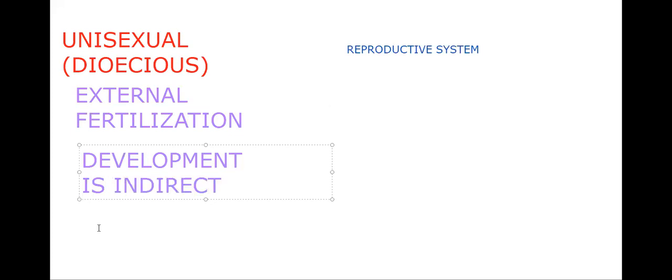Fertilization is external. Development is indirect, that means larval forms. Every class has its own larval form: pentacrinoid larva for the first one, Crinoidea; then bipinnaria, brachiolaria, ophiopluteus, echinopluteus, auricularia. Class-wise, we'll write all those particular larval forms.